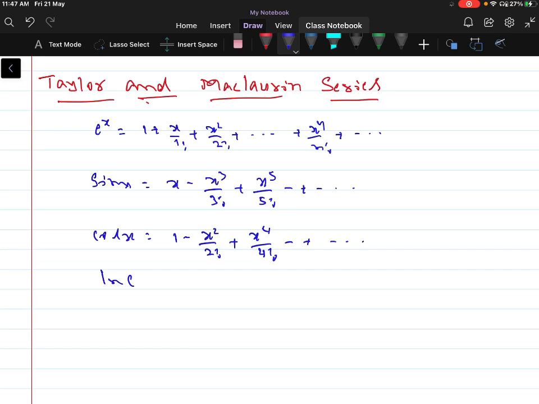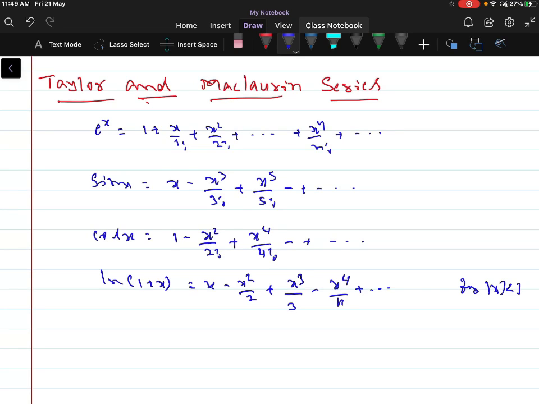Similarly, log of 1 plus x with base e can be written as x minus x squared by 2 plus x cubed by 3 minus x to the power of 4 by 4 and so on, for mod x less than 1. So these functions can be written in power series form.